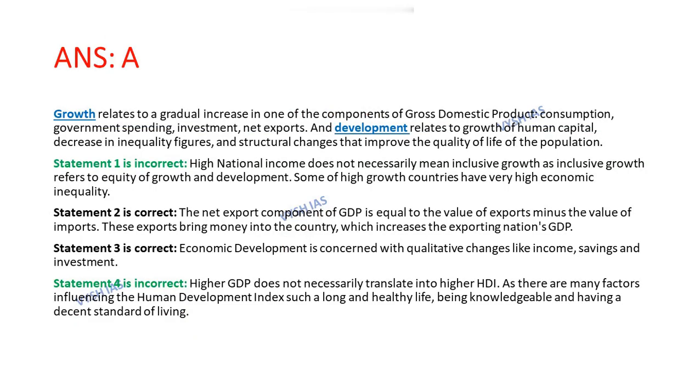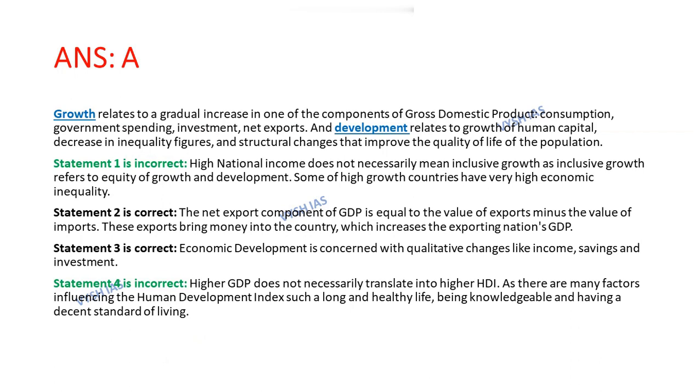Now let's look at the explanation. First of all, we should know what is growth and development. Growth relates to gradual increase in one of the components of GDP, which means that if there is a gradual increase in any one component of GDP, growth is taking place. The components of GDP are consumption, government spending, investment and net export. Now let's know what is development. Development relates to growth of human capital, decrease in inequality figures, and structural changes that improve the quality of life of the population. Now let's look at the statements.